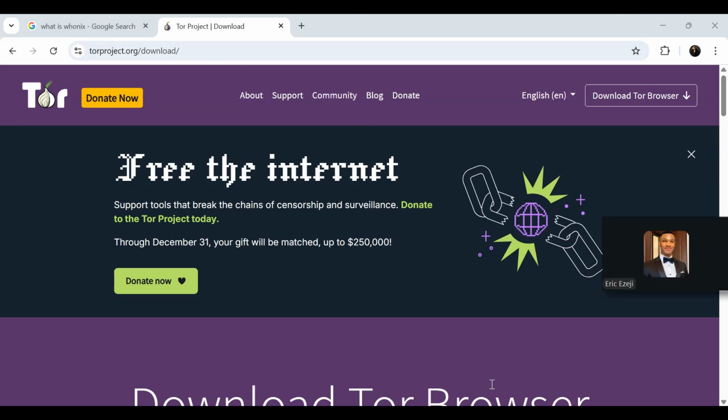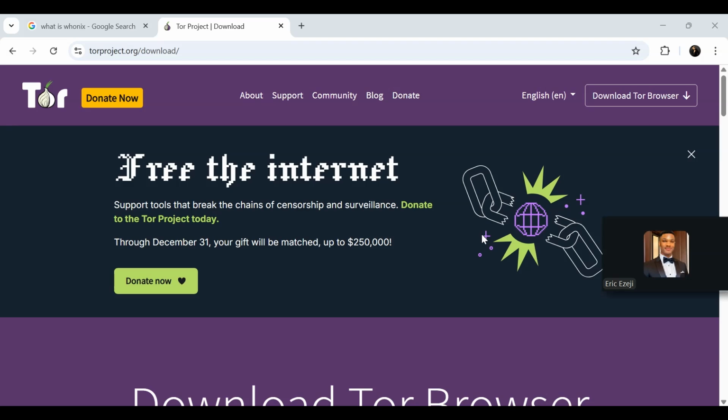If your system is compromised, maybe your Windows or your macOS is compromised, your IP address can be leaked even though you are using Tor Browser, because Tor Browser only gives you privacy on the browser. That's why we need an operating system of its own.